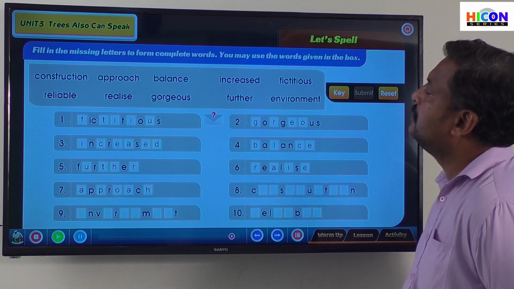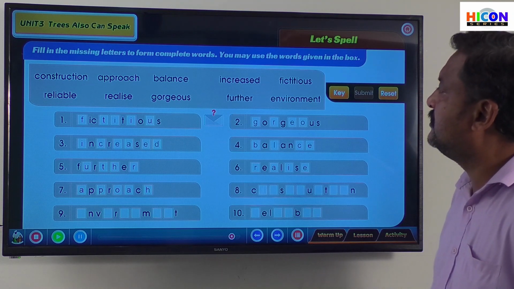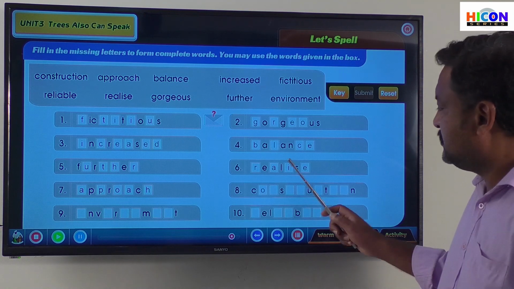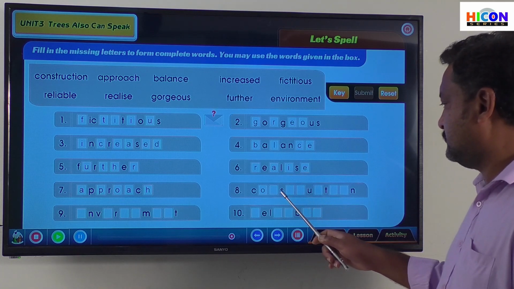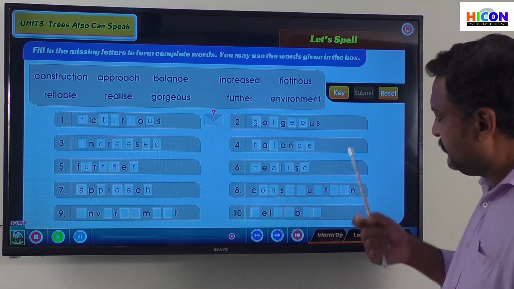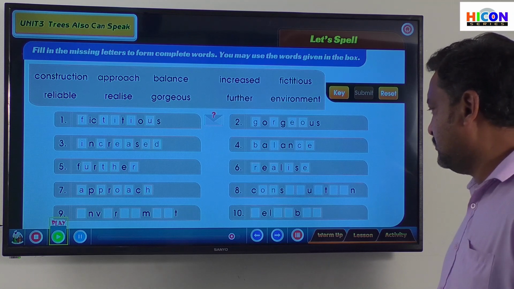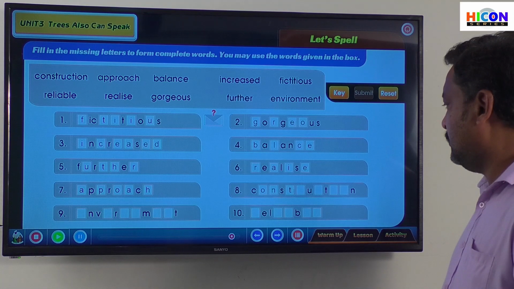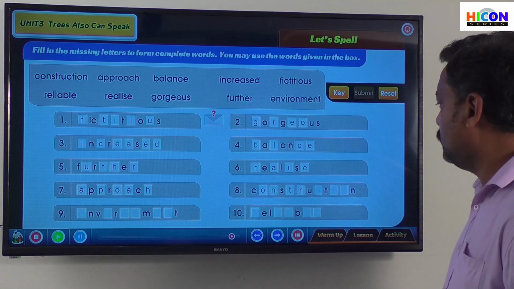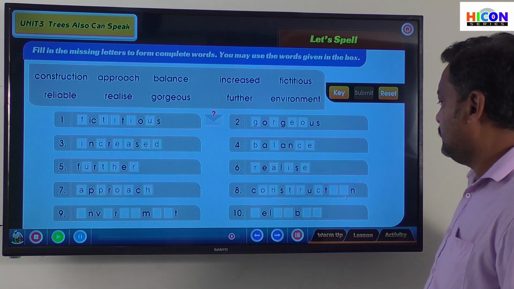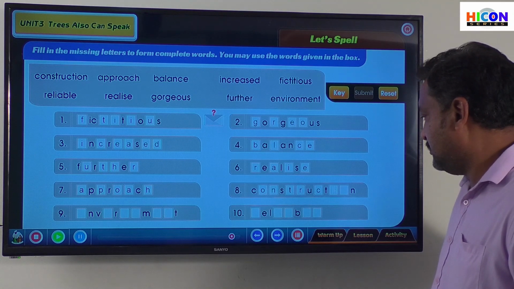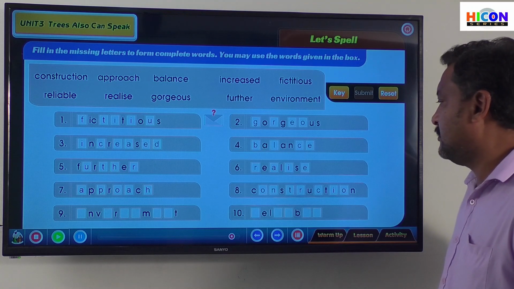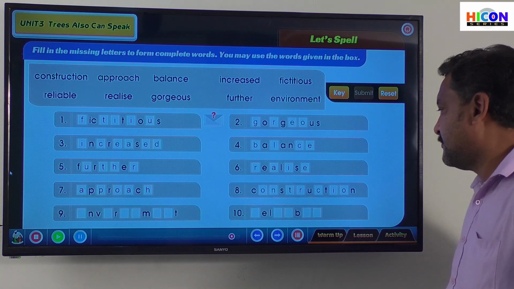What are the C words given here? Construction. Construction, right?